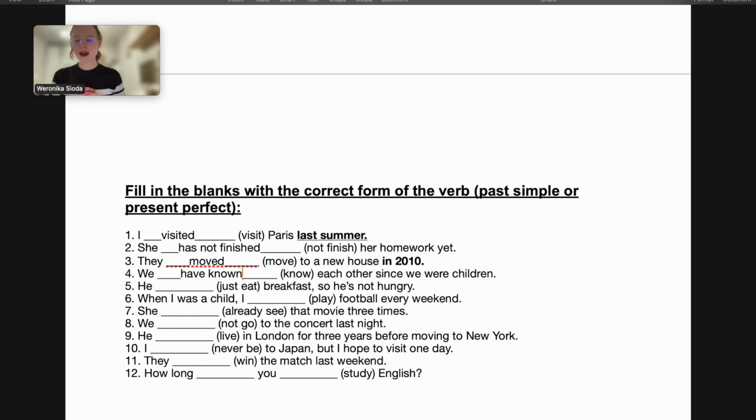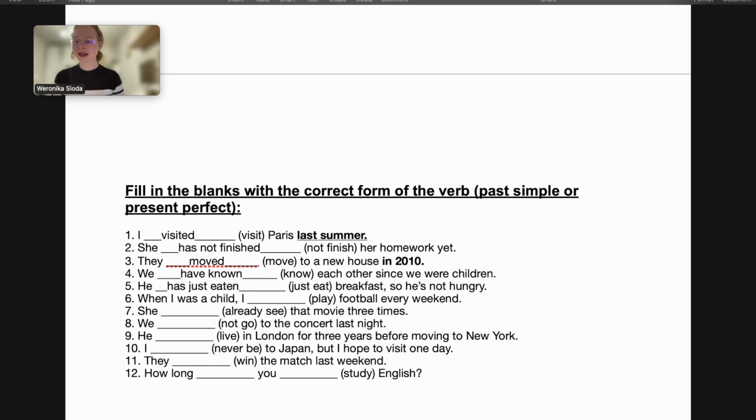Next one. He breakfast, so he's not hungry. Okay, here, do I have the result? Yes, I do. He's not hungry. And whenever the result is important, then I had to use which tense? The present perfect tense. So he has just eaten. This is the third form. I will send you the full list. You have to learn it by heart. He has eaten breakfast, so he's not hungry.